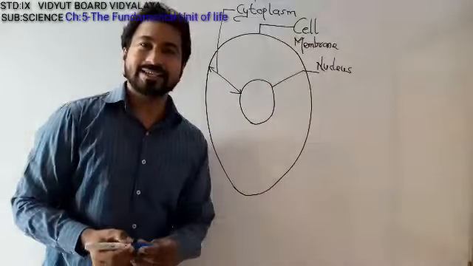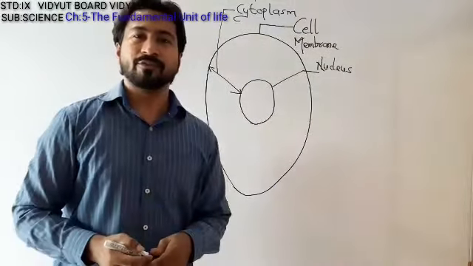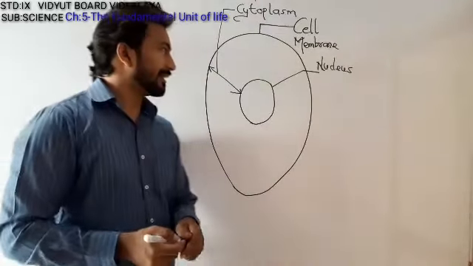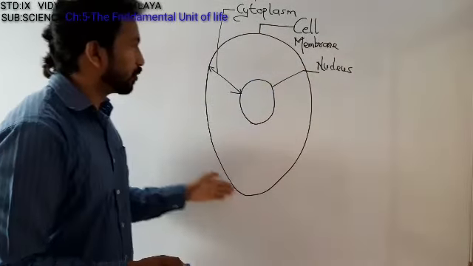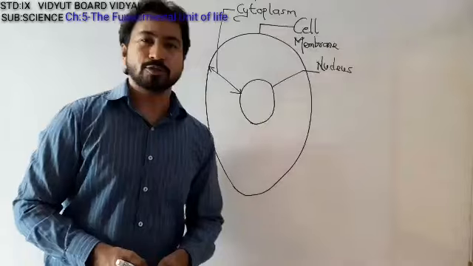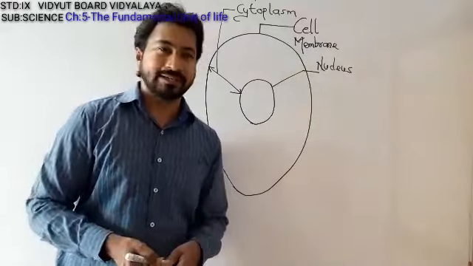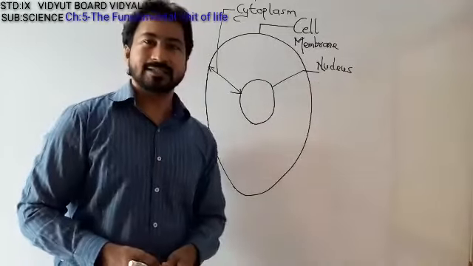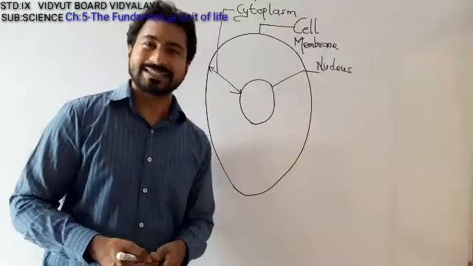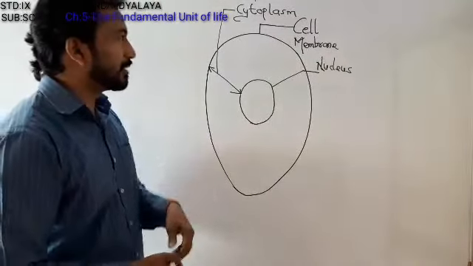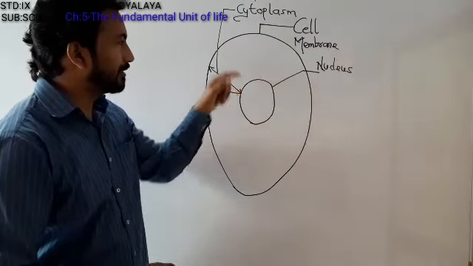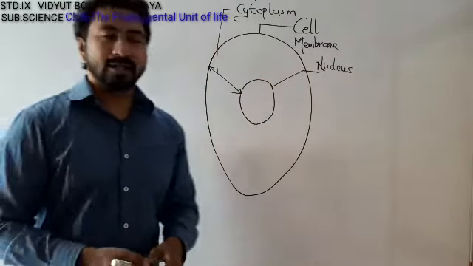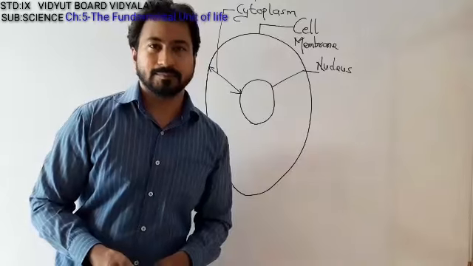So these are the three major regions of a typical cell: the outermost, known as the cell membrane, also known as the plasma membrane; the central region, known as the nucleus, that is the heart of the cell; and the region between the cell membrane and the nucleus, that is said to be the cytoplasm.